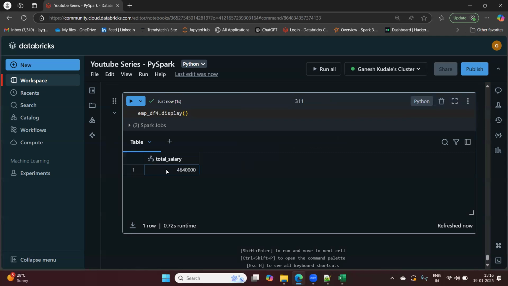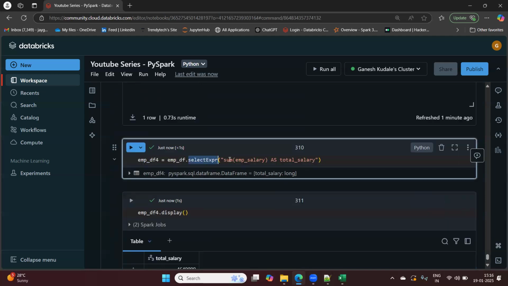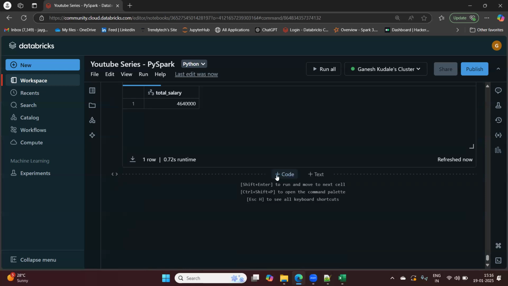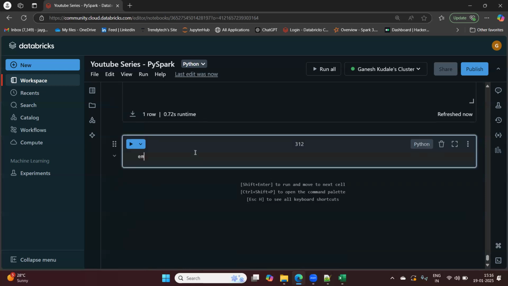So we have seen how to solve this using select and using selectExpr. But now how to solve this using the actual aggregation method we have in PySpark? Select and selectExpr we have seen already, but how to solve it using the original aggregation method? So, empdf5.